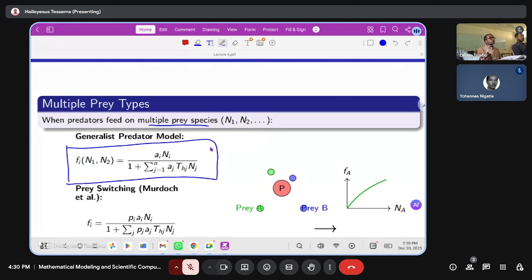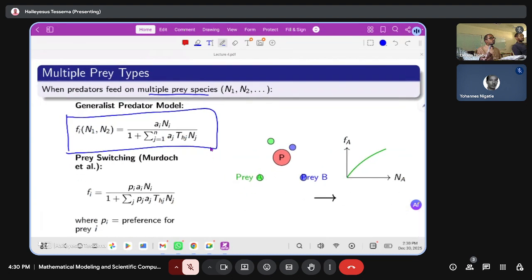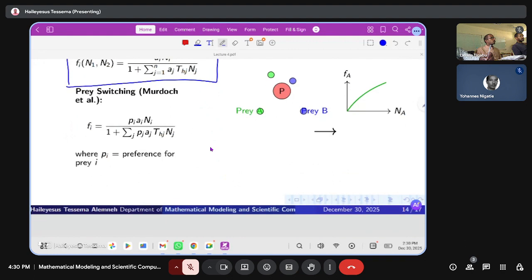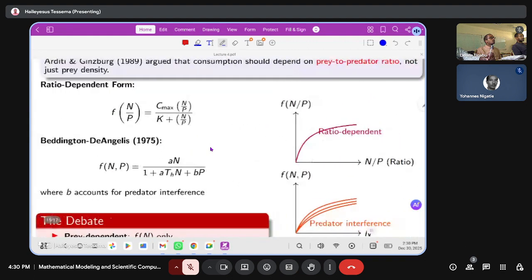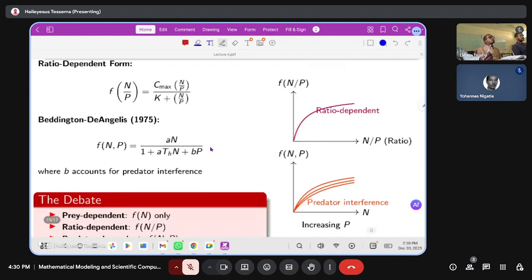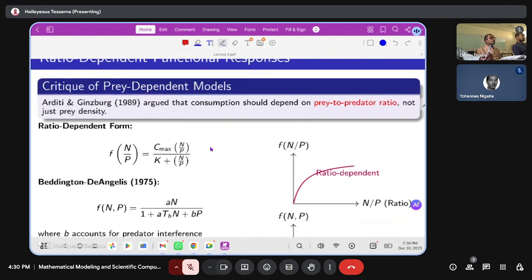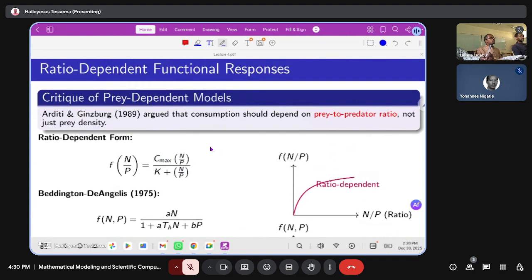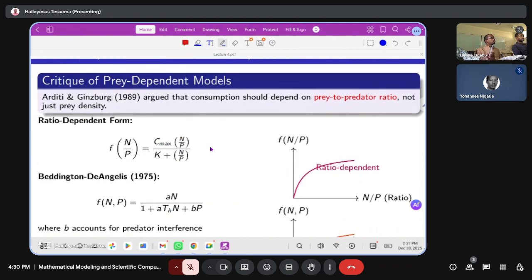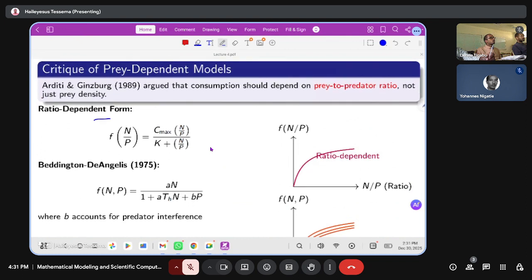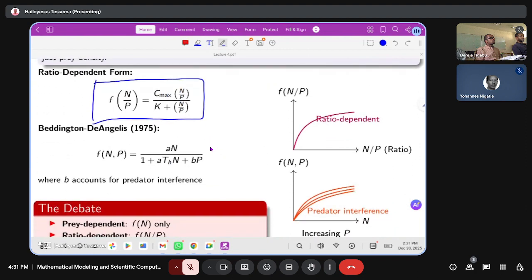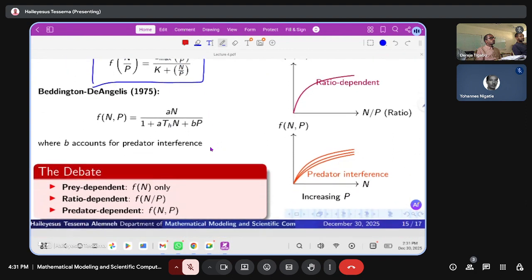These are some of the concepts that I may say something about. The ratio-dependent functional response is just represented by this one, and the other one is